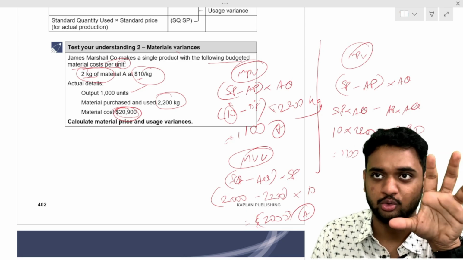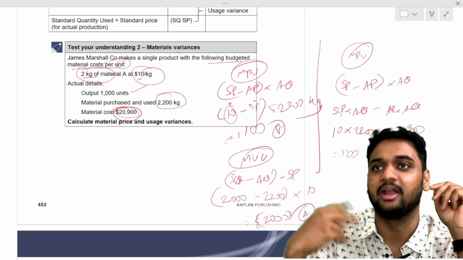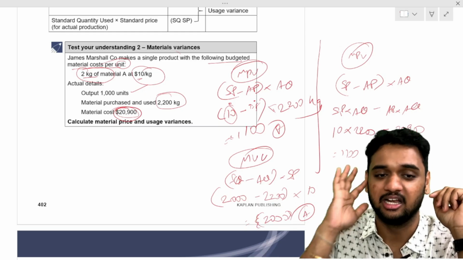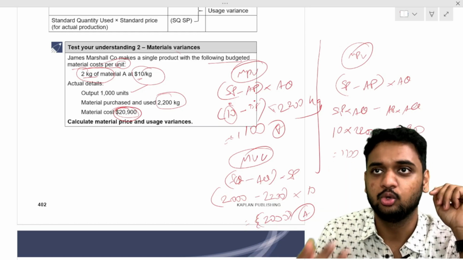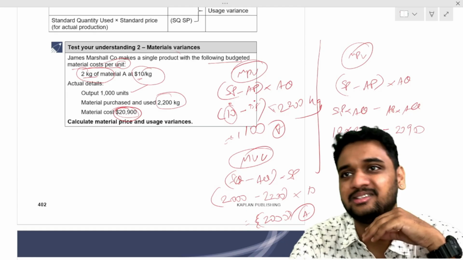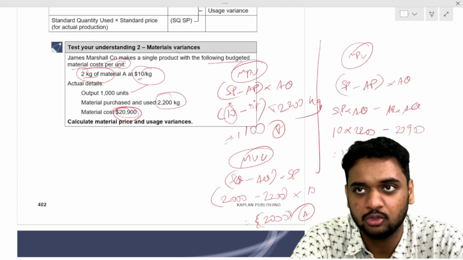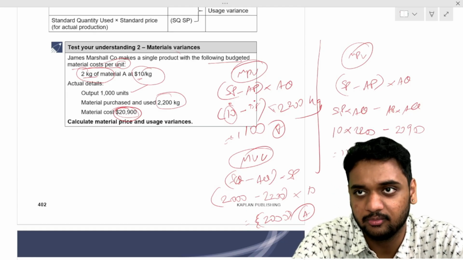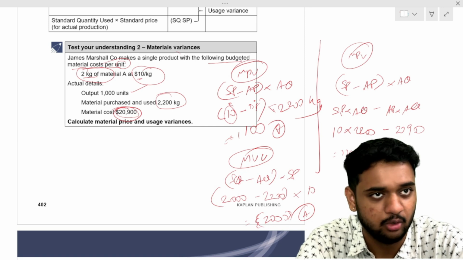2200. We are supposed to use 2000. Minus 2200. We use 200 extra into standard price. What is standard price per kilo? 10. 200 into 10. 2000 rupees adverse variance. That is material usage variance. 2200 adverse is material usage variance.